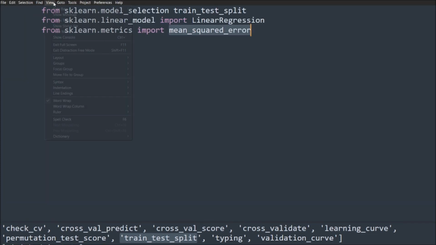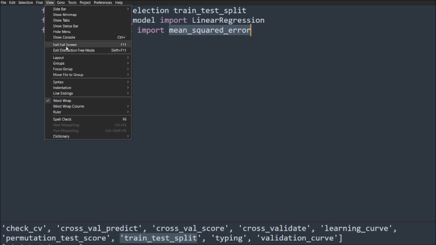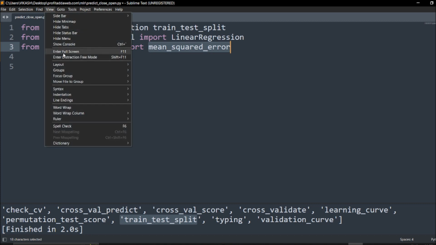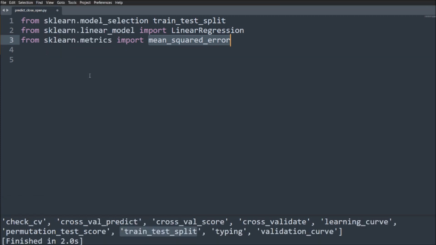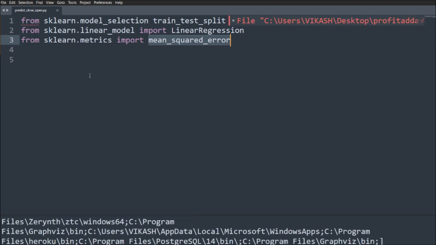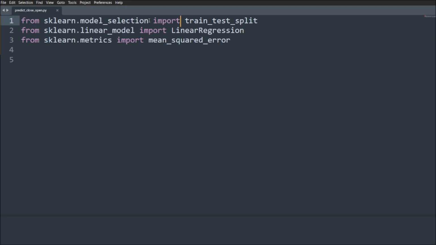Now our import stuff is done. All of the sklearn modules which I'm importing are done. I will check once whether our import is perfect or not, so just press Ctrl B. I think it is giving some error. I need to add an import. Ctrl B once again. Without error, it means we have perfectly imported everything.